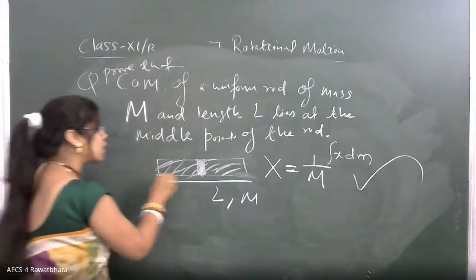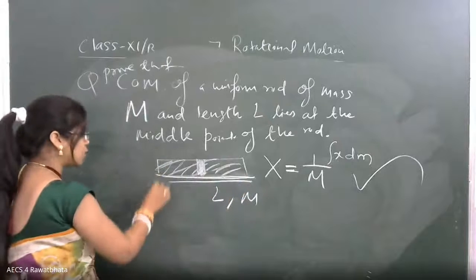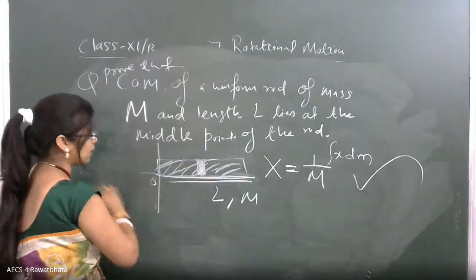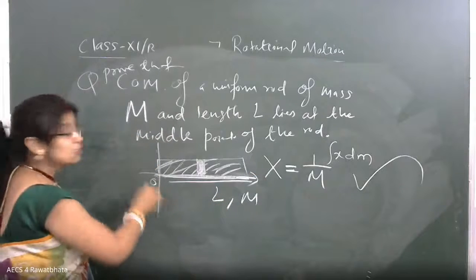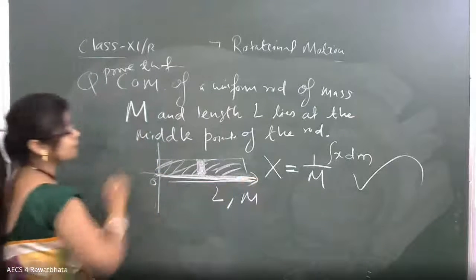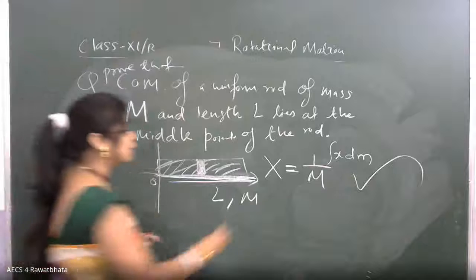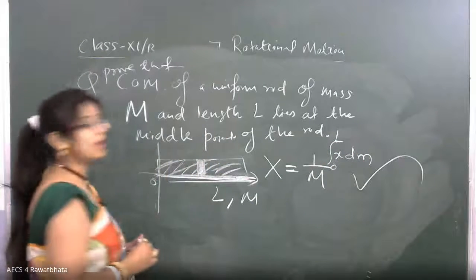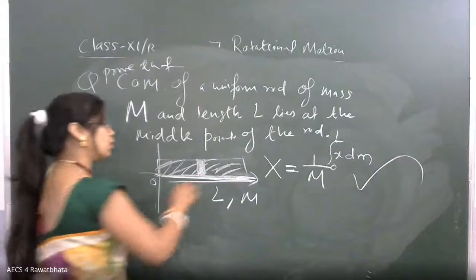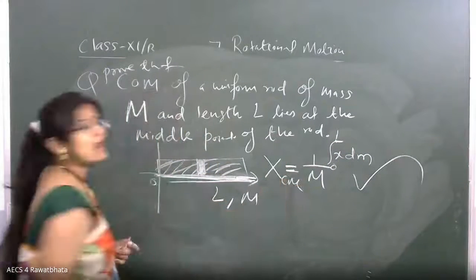Here we are talking about the one-dimensional part. Suppose this rod is placed with the origin at 0 here. The entire length is what? In the x-axis only we are talking about. So what was the entire length, dear? The entire length is L. If we integrate x dm from 0 to L, we can easily find the center of mass, because it is one-dimensional, so one part only we are talking about.